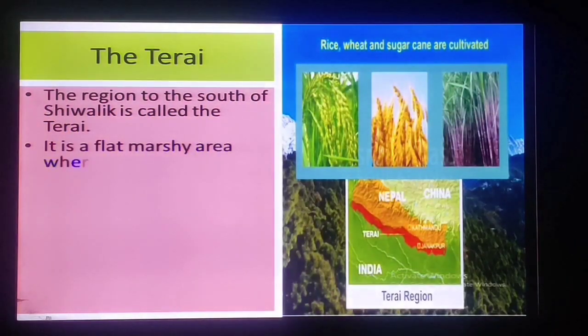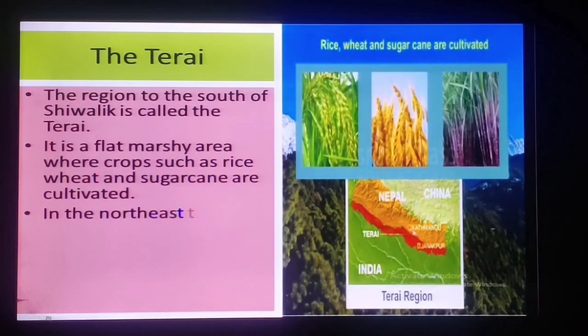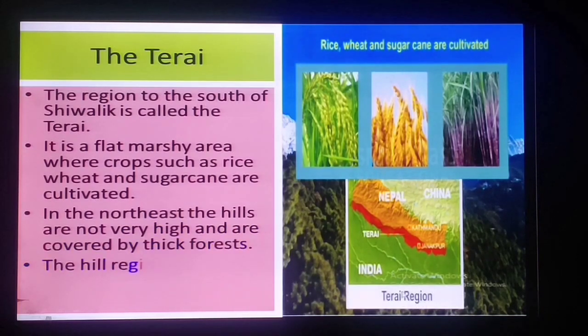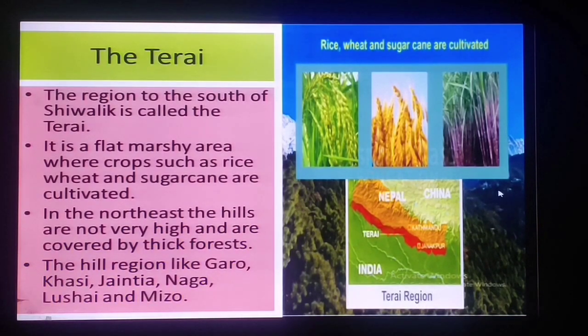We have also seen the Terai region. The Terai region is found towards the south of the Shivalik range. The Terai region has a flat marshy area where crops such as rice, wheat and sugarcane are cultivated. You can see the picture of rice, wheat and sugarcane here. The map below also shows the red part, which is the Terai region below the Shivalik range.